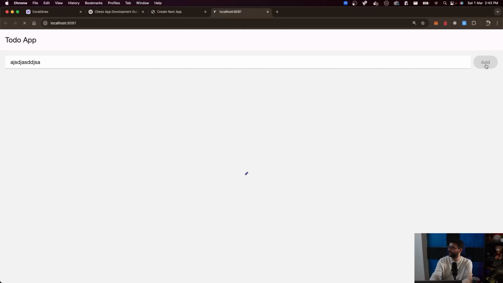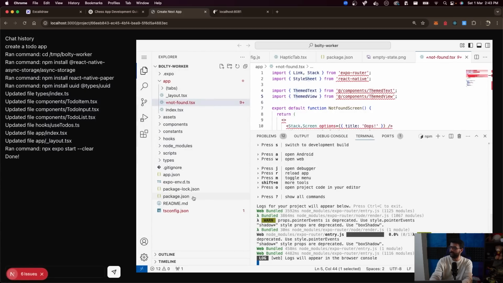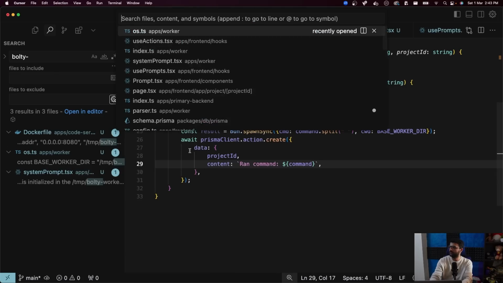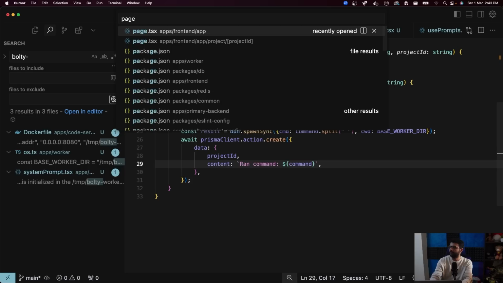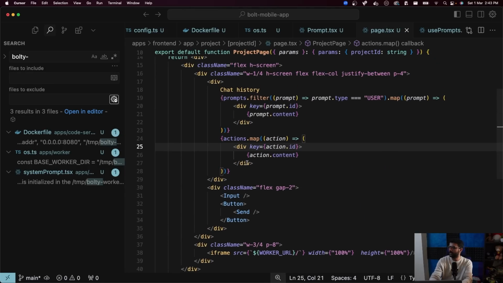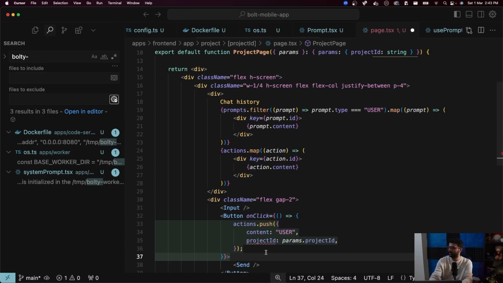If I add something, it does get added. Everything is cool. Follow-up questions. Does this input box work now? Let's go back to cursor. Let's go to input box, which will be in page.tsx, this one. We have an input box. Does it do anything right now? It does nothing.